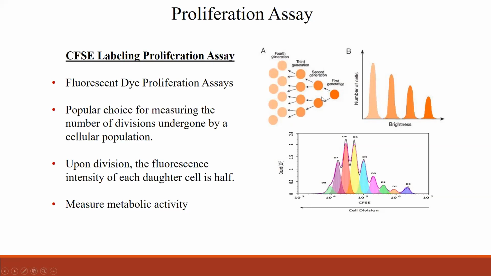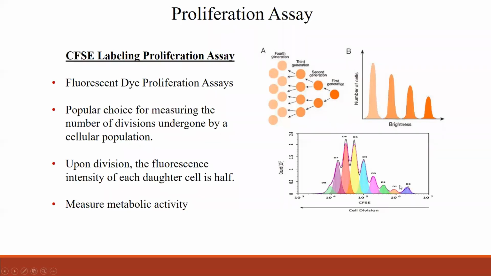And each generation would have half of the intensity of the CFSE. From the first generation to the second generation and the third, the intensity of the CFSE will go lower. So you see this plot here. This is day 0. D0 is day 0. That is the day the CFSE is stained and put in the culture. And these cells are grown for 8 days.